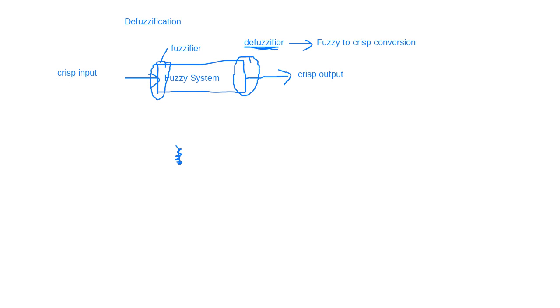So today we will learn various techniques of defuzzification, right? There are four techniques in your syllabus as defuzzification techniques.